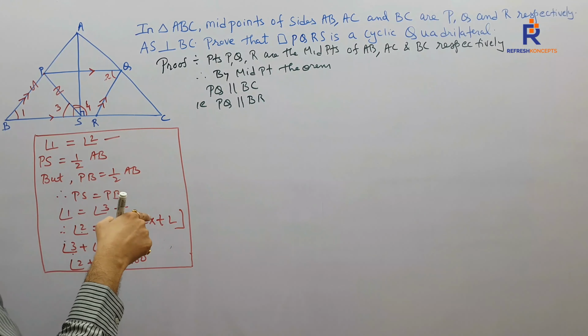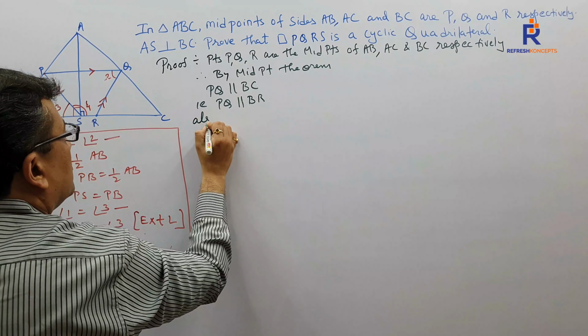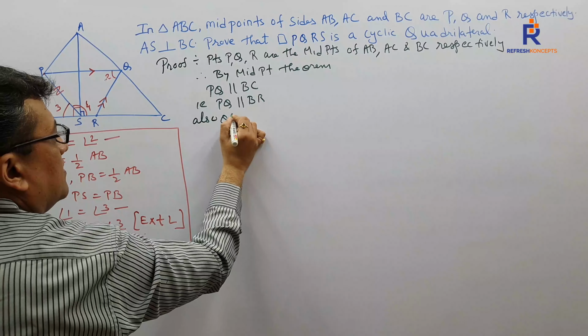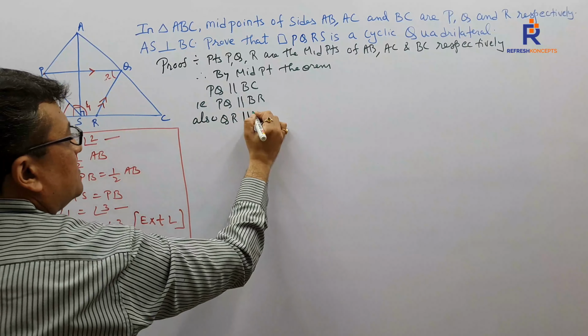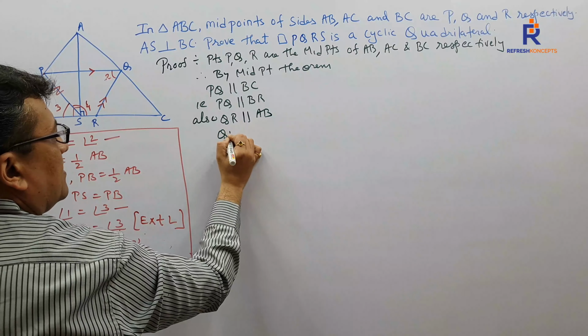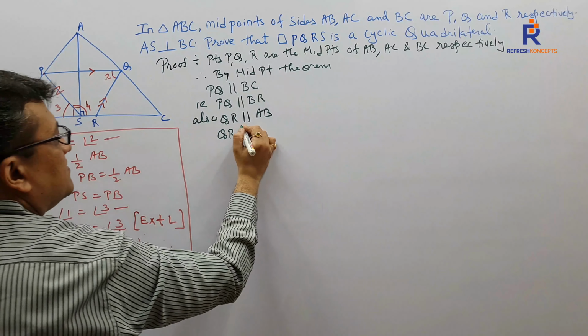BR is part of BC. Also, can I say QR is parallel to AB, that is QR parallel to PB?